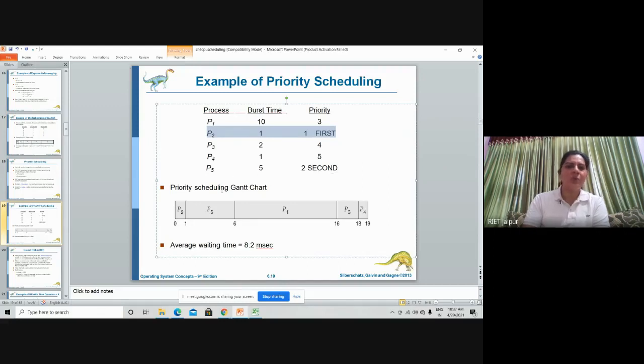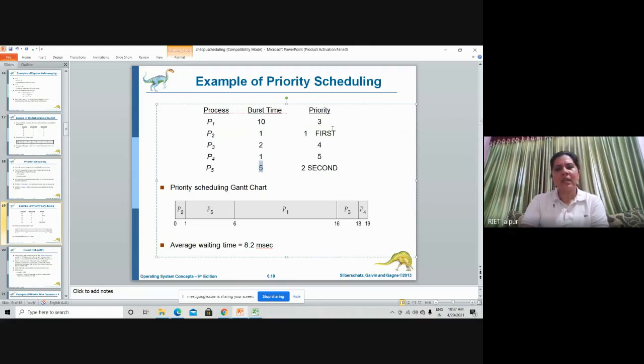Then next priority is of P5. The execution time of P5 is 5 units. 1 plus 5 is 6. So P5 is allocated the processor and execution of P5 is over at time instant 6. Now the third priority is of P1. P1's execution time is 10. So 6 plus 10 is 16. Now P3's priority is 4, and its execution time is 2 units. So 16 plus 2 is 18.